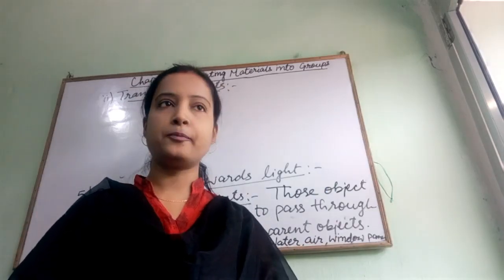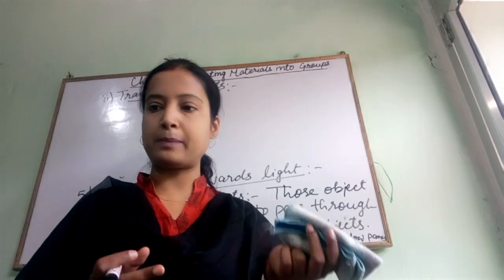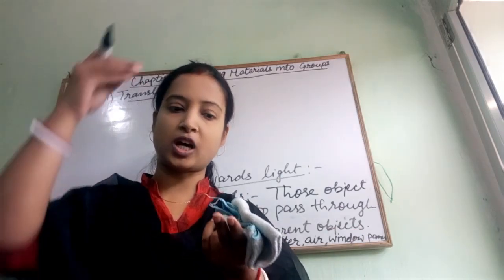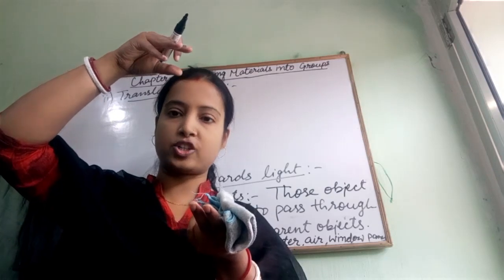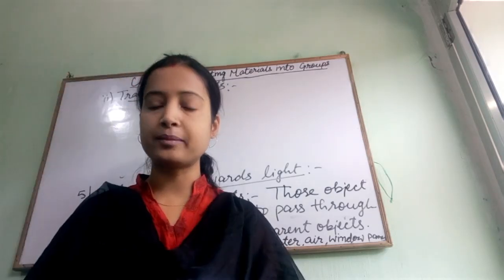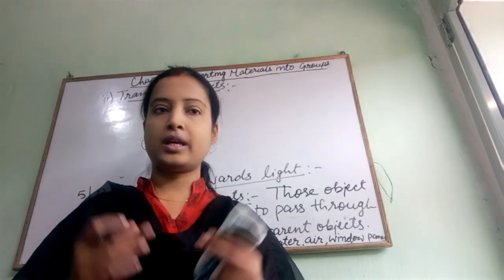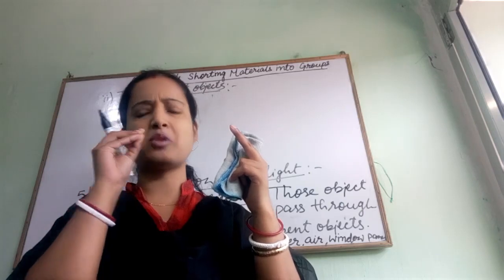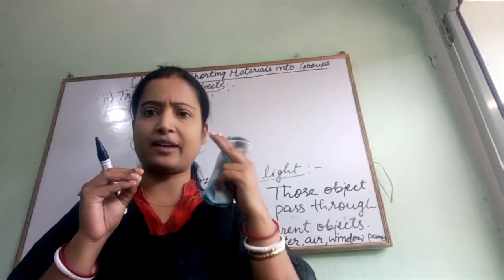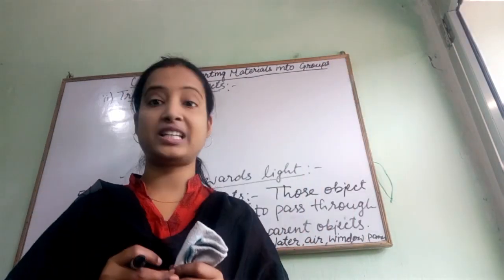For example, a colored polythene sheet, or a paper with a drop of oil or wax on it. That time the material becomes translucent, which means it lets a small amount of light pass through. We have just an idea about the other side, but we cannot see it clearly.